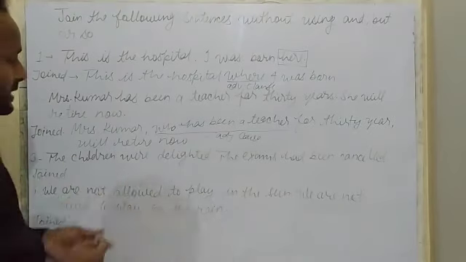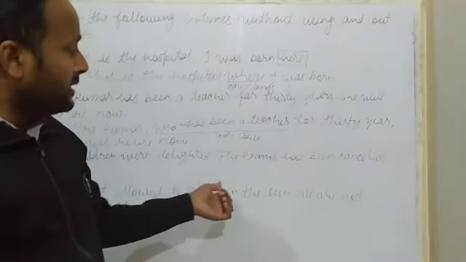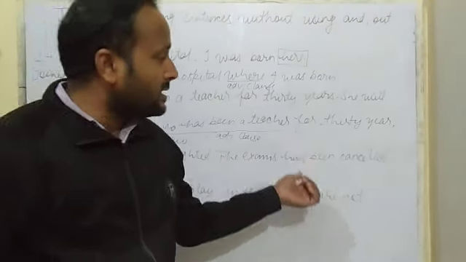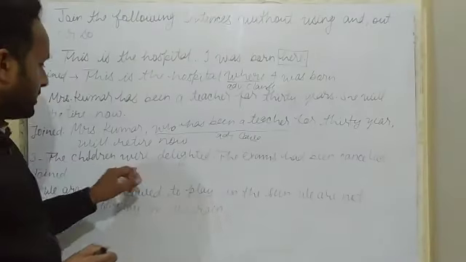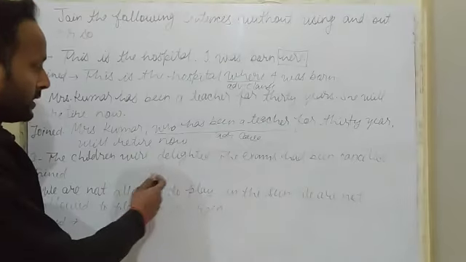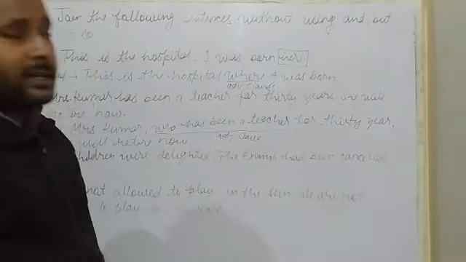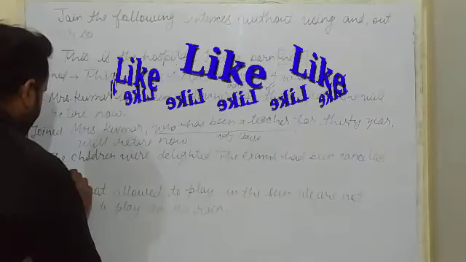The students were delighted. Why were they delighted? What is the reason? The reason is the exams had been cancelled. So we can directly say, the children were delighted because the exams had been cancelled. The children were delighted as the exams had been cancelled. Simple, very simple.